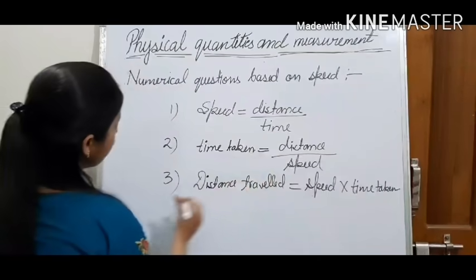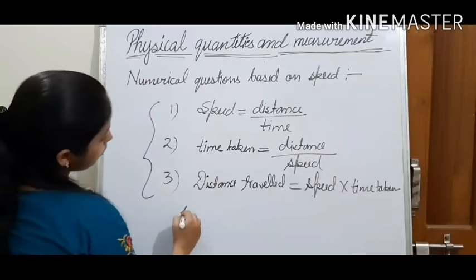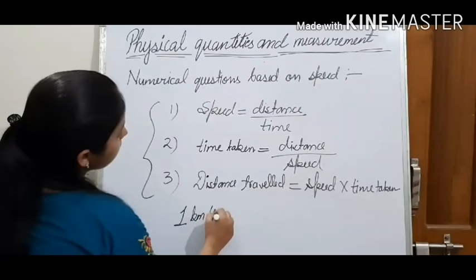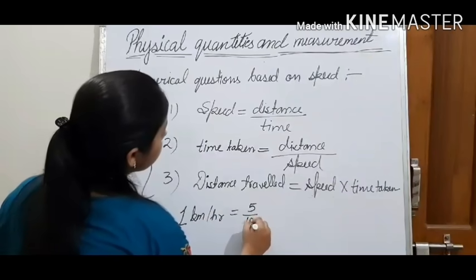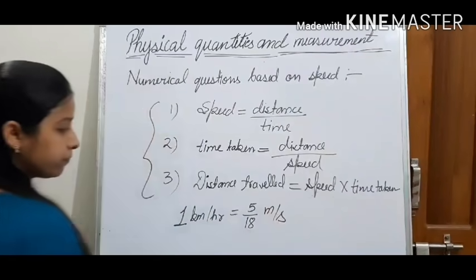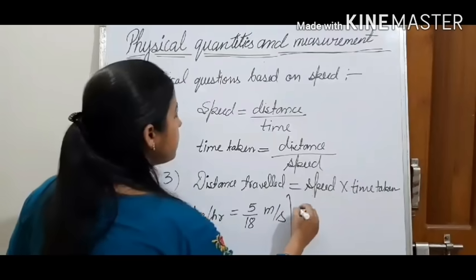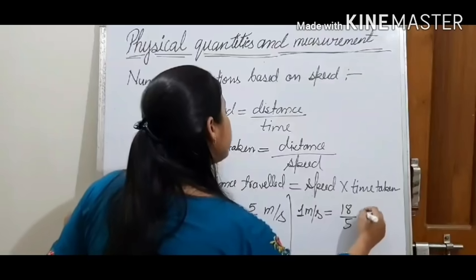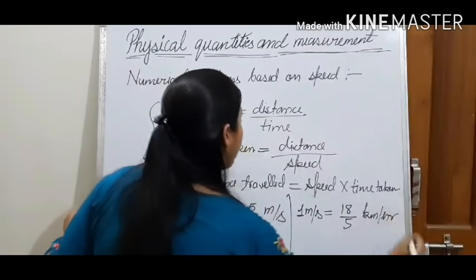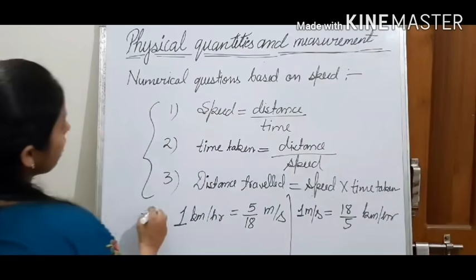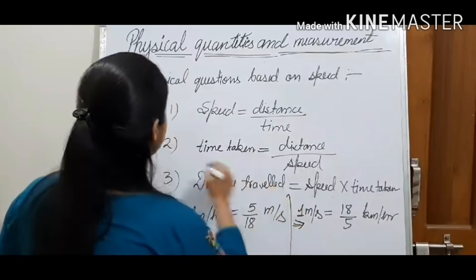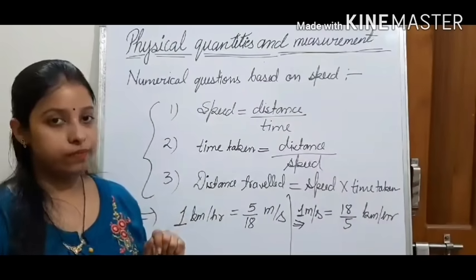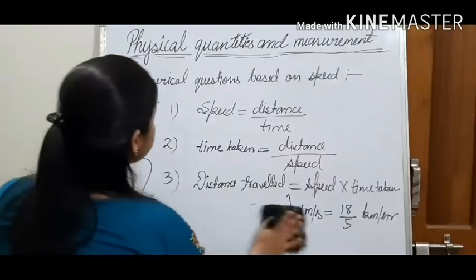Now, 2 more conversions are there that are also important to solve any numerical question. One, 1 kilometer per hour is equal to 5 upon 18 meter per second. Second conversion we have seen: 1 meter per second is equal to 18 upon 5 kilometer per hour. So these two conversions and these three formulas we will use to solve all the numerical questions which are based on the speed. We will see those numerical questions.